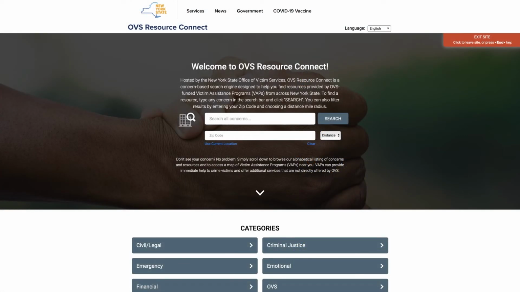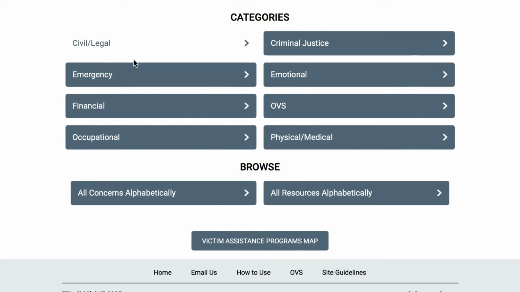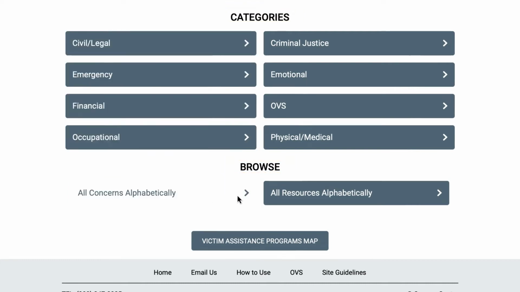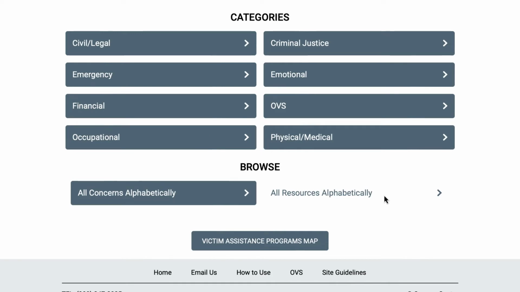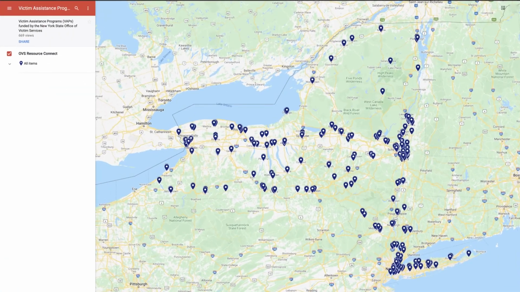In addition to the site search function, you can also find resources by scrolling down to the Categories and Browse sections on the bottom of the OVS Resource Connect homepage. Here, you'll find access to resources listed alphabetically. You can also click on Victim Assistance Programs map to see where OVS-funded VAPs are located.